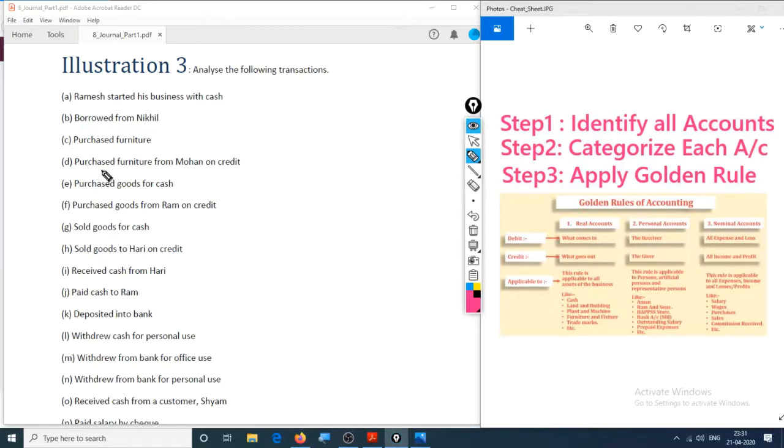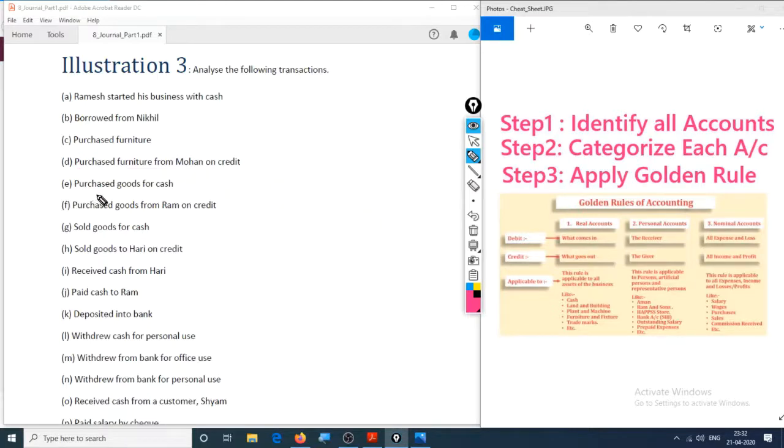Now let's go to the third transaction, purchase furniture from Mohan on credit. So two accounts are furniture account and second one is Mohan account. Mohan is a personal account. This is step 2. This is real account. Furniture came in, that is debit what comes in, hence it should be debited. And personal, that is Mohan is the giver, so Mohan should be credited. And Mohan will stand in our books as liability, and this will stand in our books as asset.